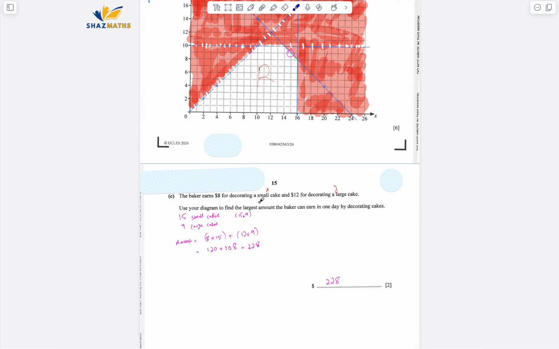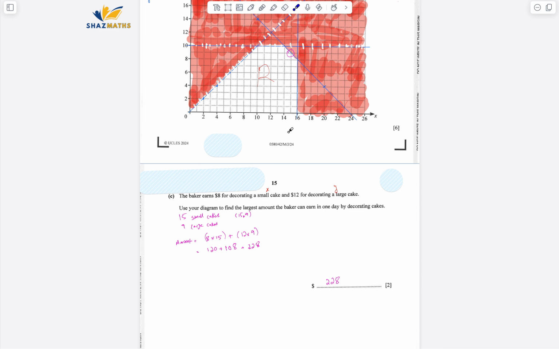So the cakes need to be a whole number, right? So I need to find out which exact point, that is the whole number, will satisfy this region. So it was this one, the one I marked on, because that was a solid line. The above one was a dotted line. That's why it can't be on that line. It was a solid line.